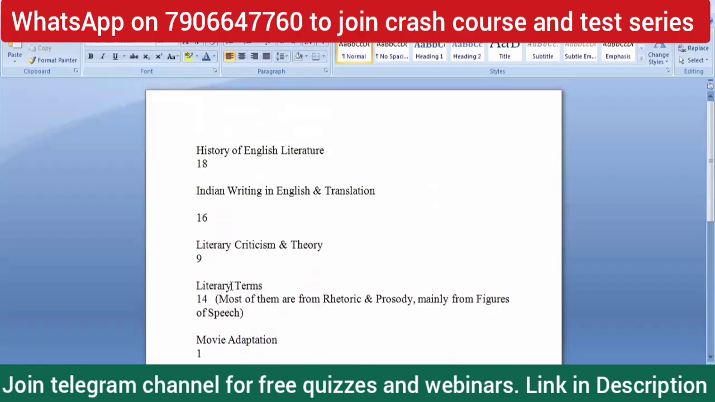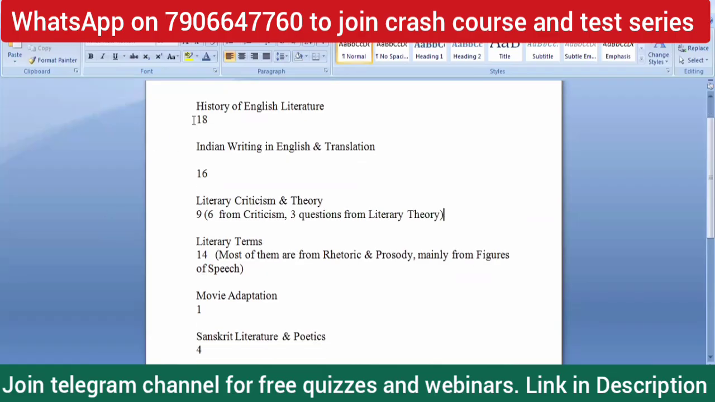Then there is, of course, Indian writing in English and translation, and literary criticism. So out of 9, we have 6 questions from criticism and 3 questions from literary theory, with postmodernism and romanticism and others, right? So this is the basic structure that you have. So you know the areas that you have to focus on.